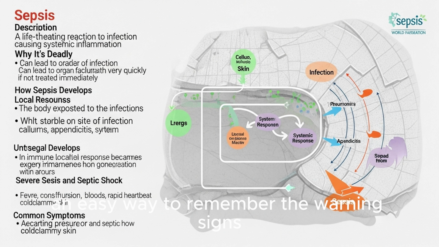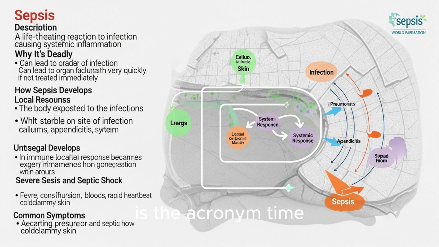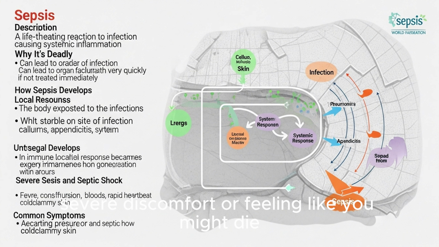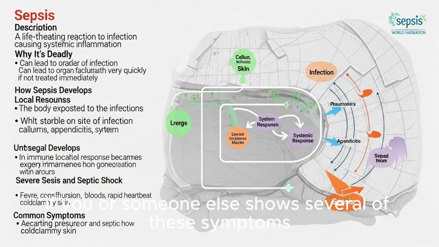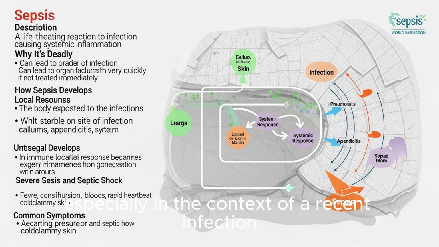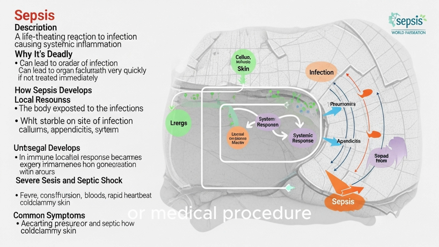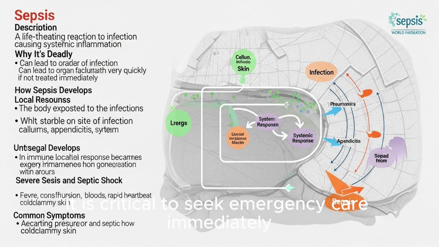An easy way to remember the warning signs is the acronym TIME: temperature higher or lower than normal, infection, signs or history of infection, mental decline, confused, sleepy, or difficult to rouse, extremely ill, severe discomfort or feeling like you might die. If you or someone else shows several of these symptoms, especially in the context of a recent infection or medical procedure, it is critical to seek emergency care immediately.